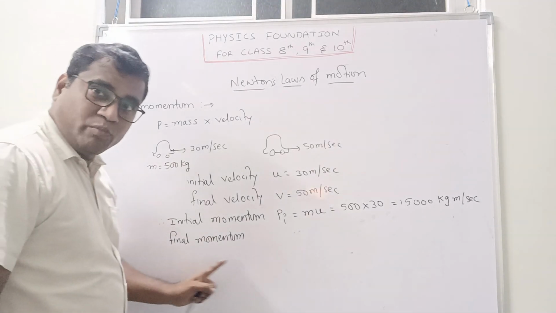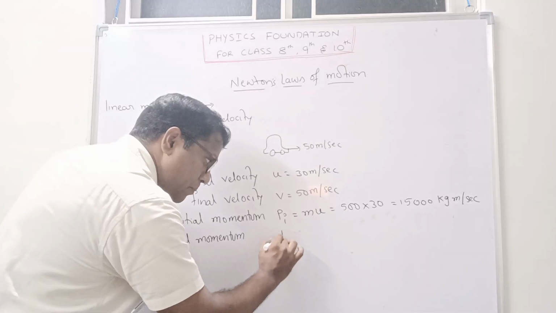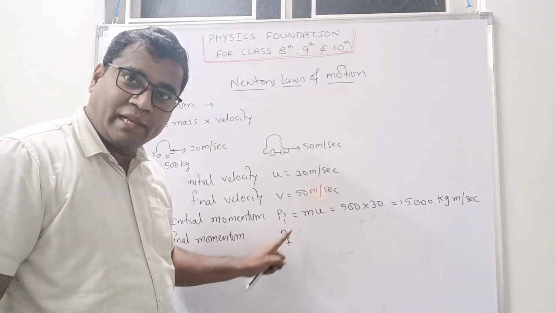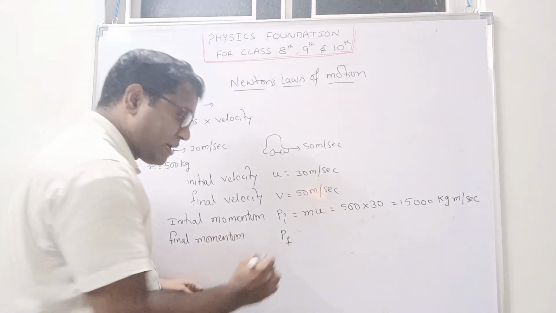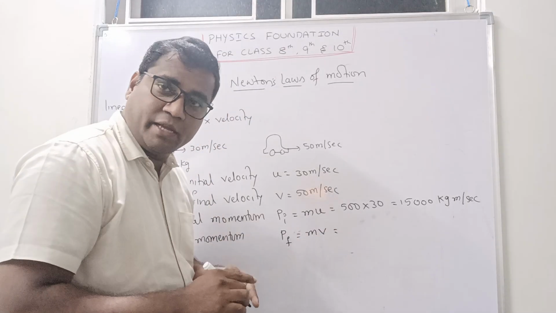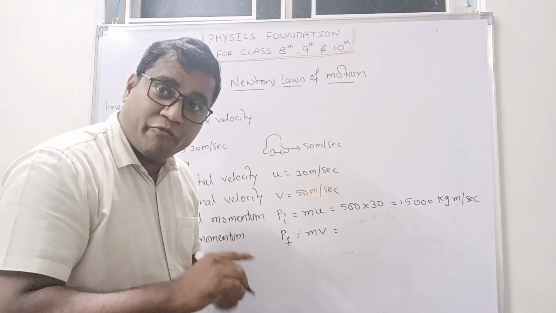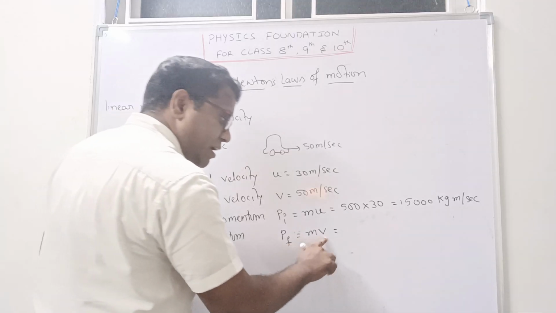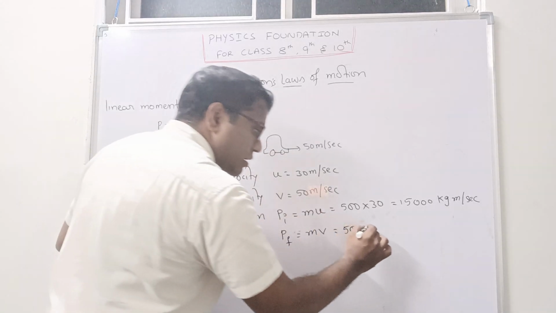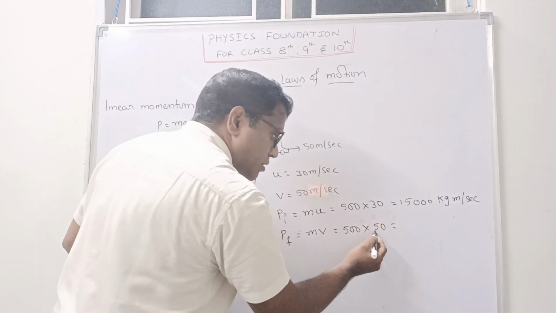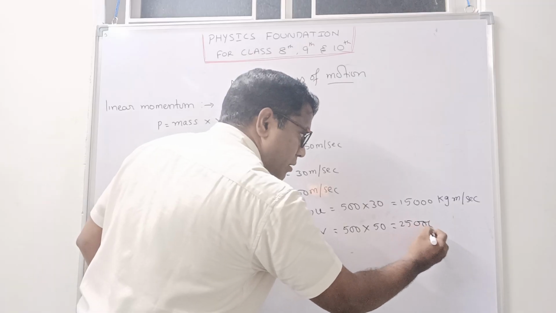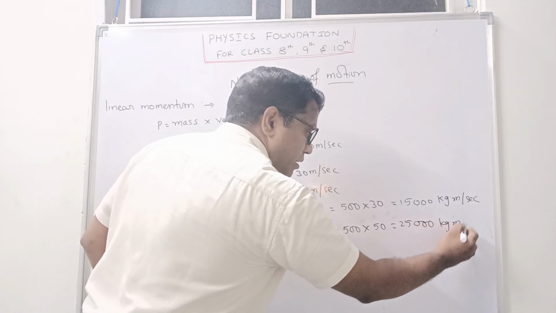Final momentum is denoted by the letter Pf. F means final, I means initial. So Pf can be written as mass into velocity. Here, which velocity is it? Final velocity. So I will write mv. So m is 500 and v, how much is given? 50. So 500 into 50 is 25 and 3 zeros, kg meter per second.